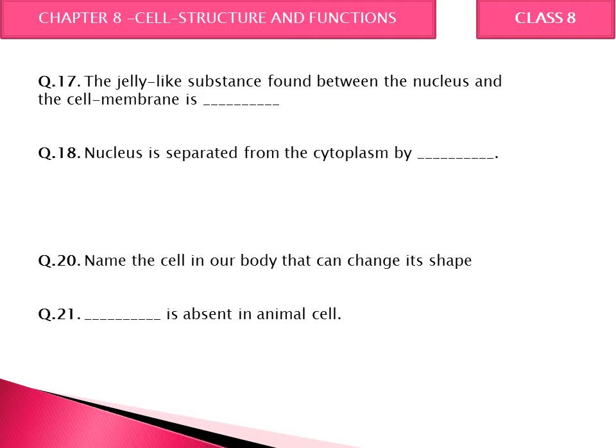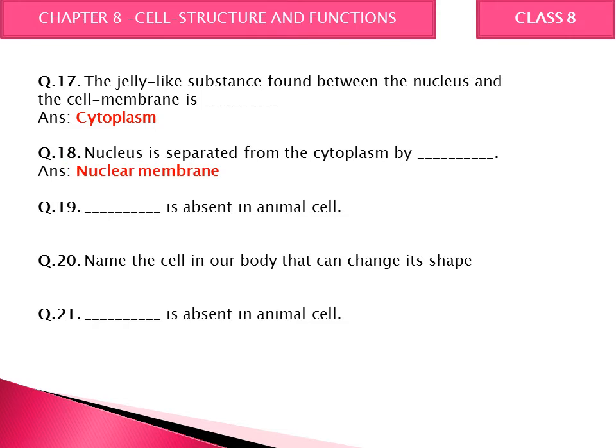So can you guess what is the jelly like substance? And it is cytoplasm. And cytoplasm is the liquid in which organelles are present. Next, nucleus is separated from the cytoplasm by, so that is nuclear membrane. So nuclear membrane separates the proper nucleus from cytoplasm.